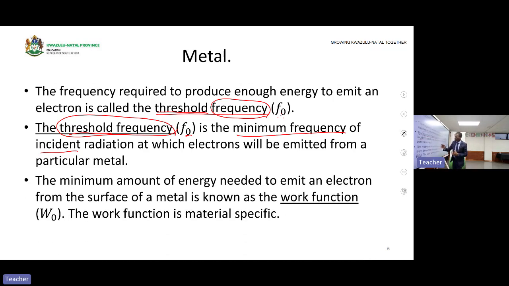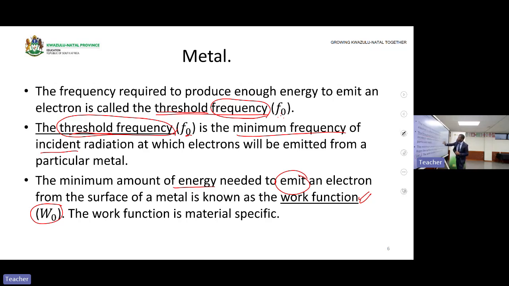Because we have a minimum frequency, by the frequency you can determine the energy, as you saw in our previous slide. That means also in a metal, there is a minimum energy required by the metal to eject the electron, or to emit the electron. The minimum energy needed to emit an electron from the surface of a metal is known as the work function. We represent work function as W with small letter 0.